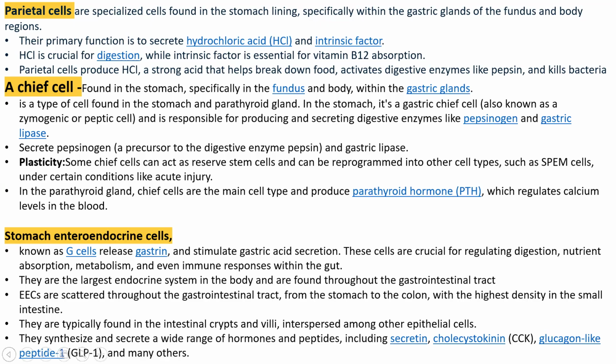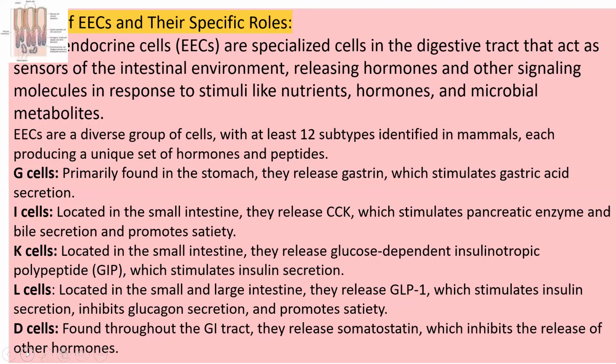These are very important points, kindly note them down. The enteroendocrine cell, EEC, is a specialized cell in your digestive tract which acts as a sensor of the intestinal environment. It consists of a diverse group of cells: G cell, I cell, K cell, L cell, D cell. G cells are found in your stomach, and they release gastrin, which stimulates gastric gland secretion.